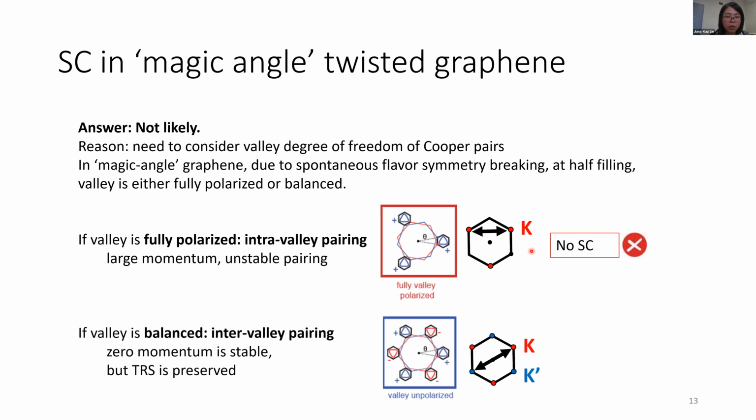And for the other case, where the valley is completely balanced, the Cooper pair can come from both valleys, and we can have inter-valley pairing. So the Cooper pair momentum can be small and can be zero. So superconductivity is stable, and we can see superconductivity in this case. But the time reversal symmetry is preserved, which does not satisfy the requirement of the superconducting diode effect. So in this case, we will not be able to see the diode effect. Therefore, for either case, it's not likely to see a zero field superconducting diode effect in magic angle twisted graphene.